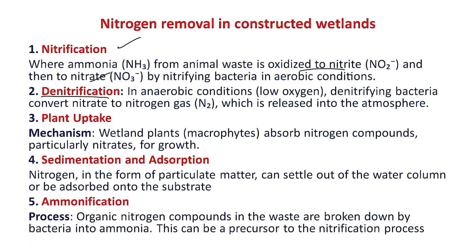As we have already discussed, the nutrient is taken up by the plant for its growth, helping to reduce its concentration in the animal waste. Sedimentation and absorption: nitrogen present in the form of organic matter can be settled out of the water column or absorbed onto the substrate of the constructed wetland system. The last one is ammonification. Some components of organic nitrogen compounds in the wetland are broken down by bacteria into ammonia, which acts as a substrate for the nitrification process.